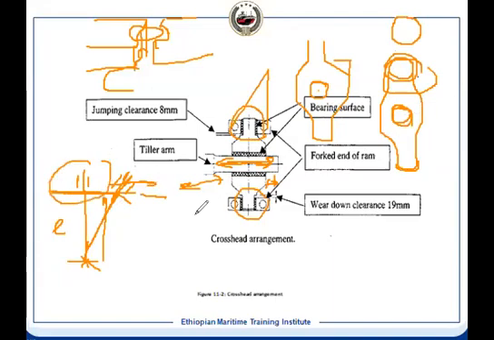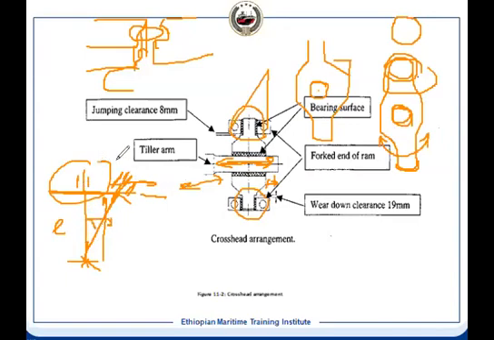If it were perpendicular, there would be mechanical locking. But because the tiller arm is moving this way, this hole has to be aligned with the axis of the tiller arm, so that there will not be any mechanical locking. So this crosshead pin can turn in both directions, depending on the tiller arm angle.